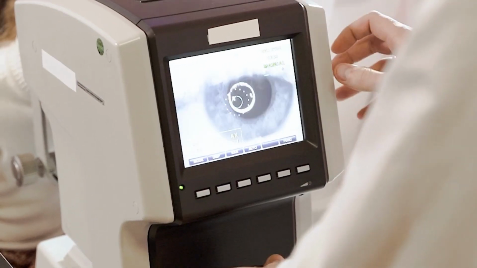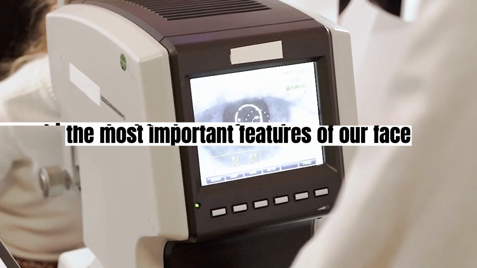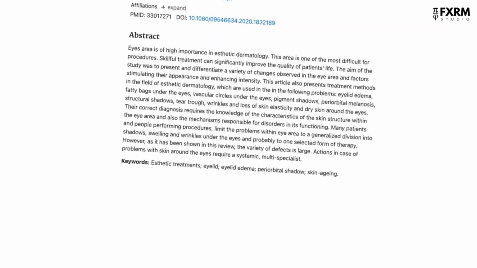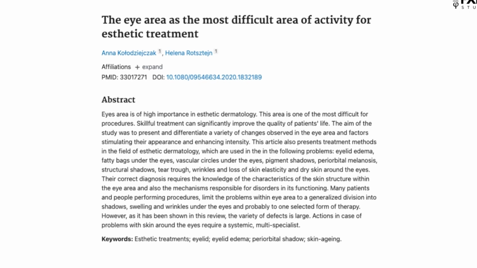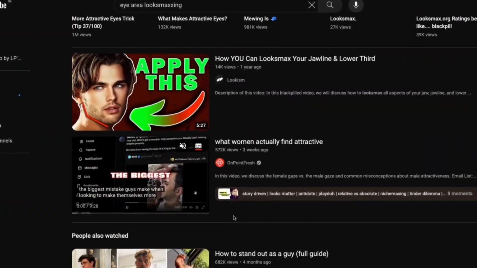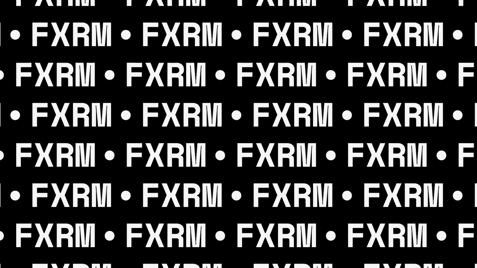Our eyes are one of, if not probably the most important features of our face and one of the hardest features to improve. A 2020 study says the eye area is the most difficult area of activity for aesthetic treatment. And since there's a lot of BS regarding this topic, here's a scientific guide on how to improve your eye area.